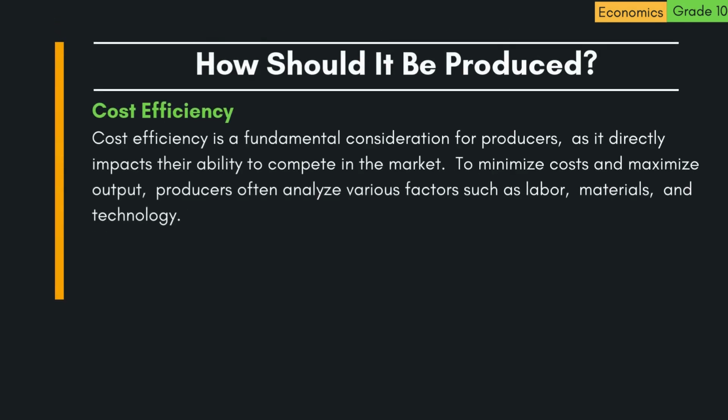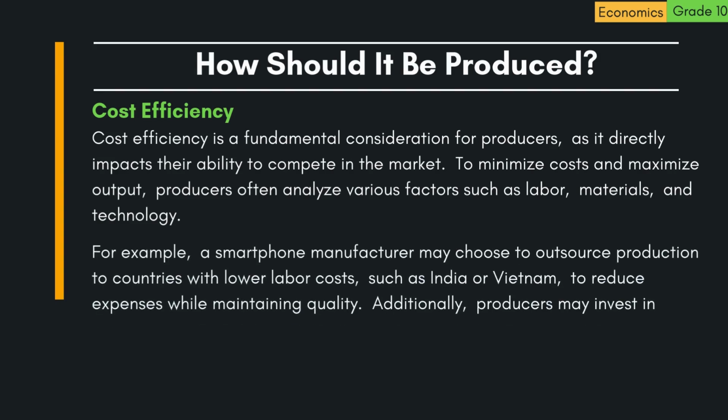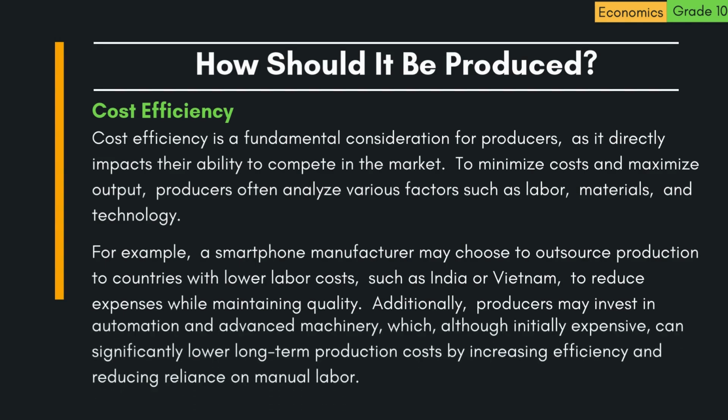B. Cost efficiency. Cost efficiency is a fundamental consideration for producers, as it directly impacts their ability to compete in the market. To minimize costs and maximize output, producers often analyze various factors such as labor, materials, and technology. For example, a smartphone manufacturer may choose to outsource production to countries with lower labor costs, such as India or Vietnam, to reduce expenses while maintaining quality. Additionally, producers may invest in automation and advanced machinery, which, although initially expensive, can significantly lower long-term production costs by increasing efficiency and reducing reliance on manual labor.